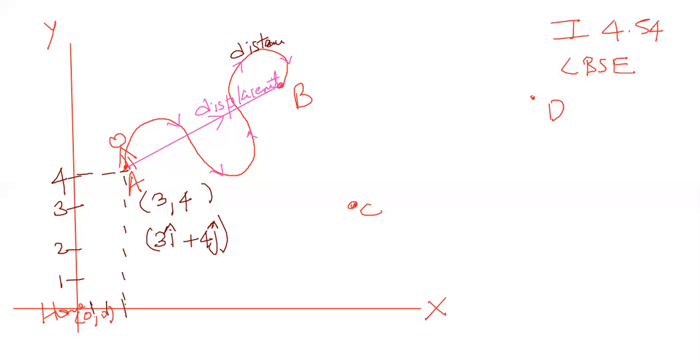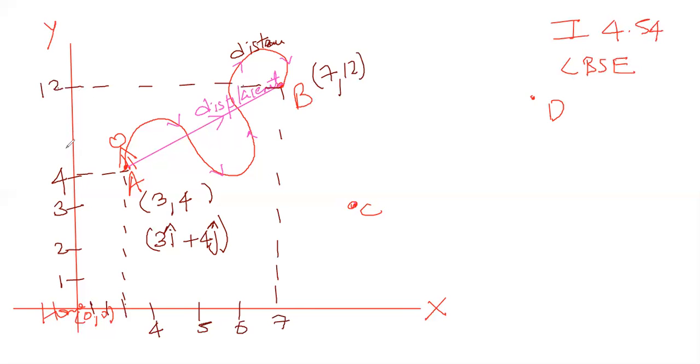That's it, simple. Now he has traveled to another point, 7 comma 12. So what does this mean? 7 units on x axis, 4, 5, 6, 7 units on x axis and 12 units on y axis. Means on y axis 12. So you can get the points there. I need not put all the numbers. You can understand that it will go to 12.